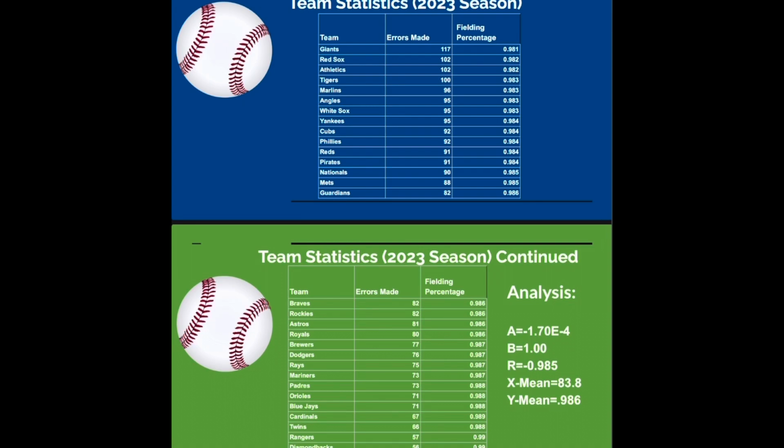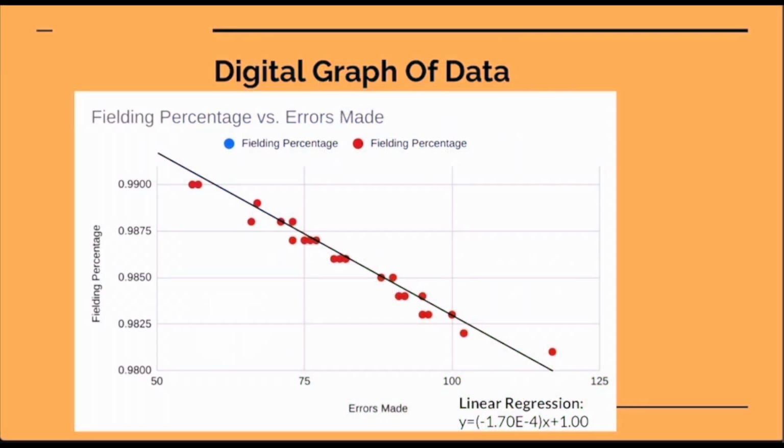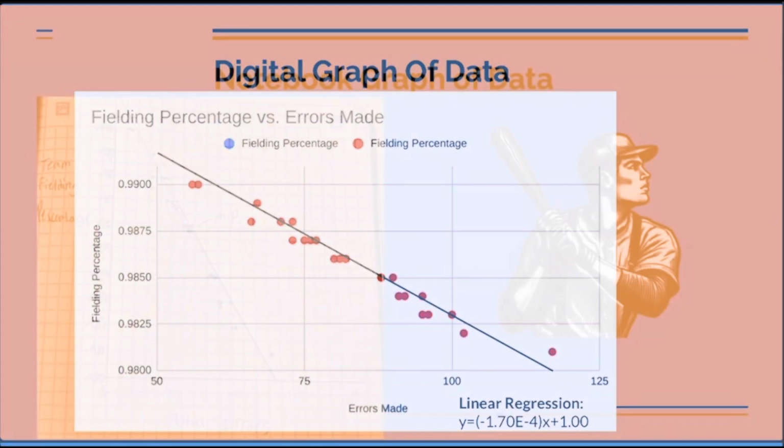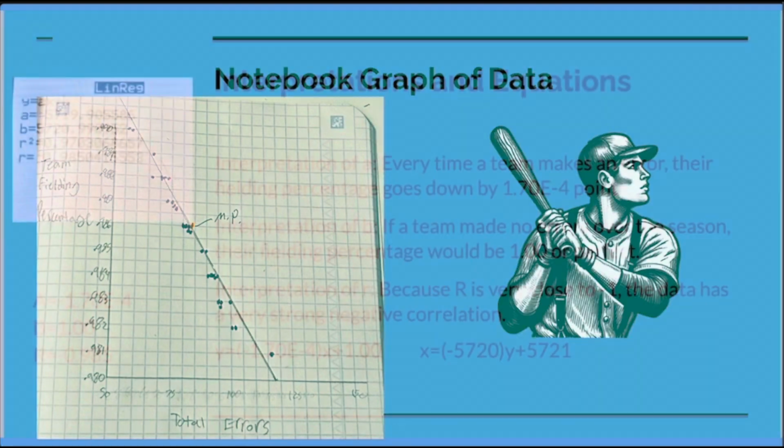This basically means that the average team committed about 84 errors over the course of the season and had a fielding percentage of 0.986. So here you can see my digital graph with all plots for the 30 teams in Major League Baseball in the 2023 season. The equation I got for my linear regression line was y equals negative 1.7 times 10 to the negative fourth x plus 1. And here again on my notebook graph of my data, you can see the line of best fit running through the mean point of all the data from all 30 teams.